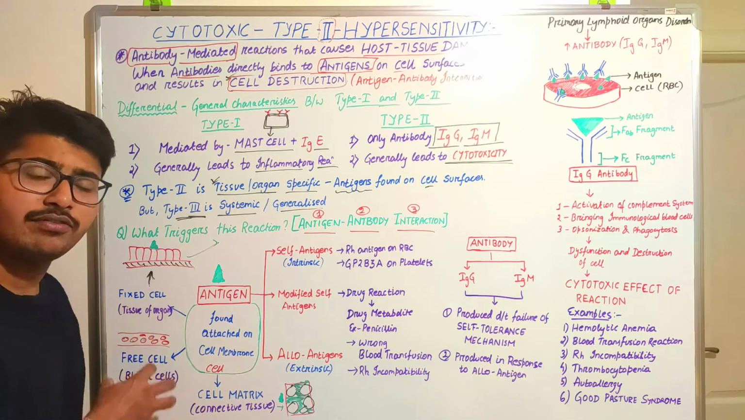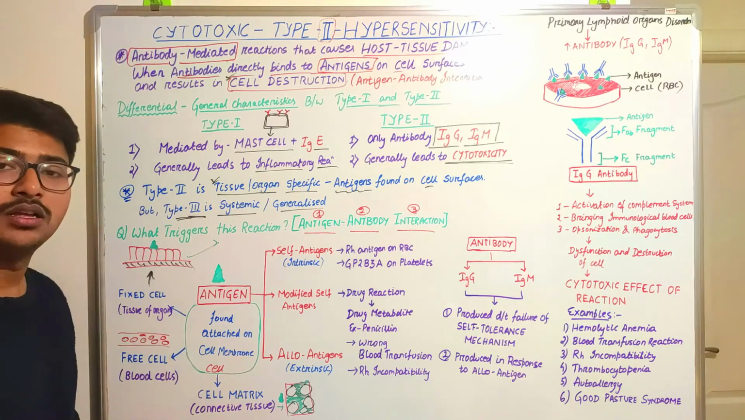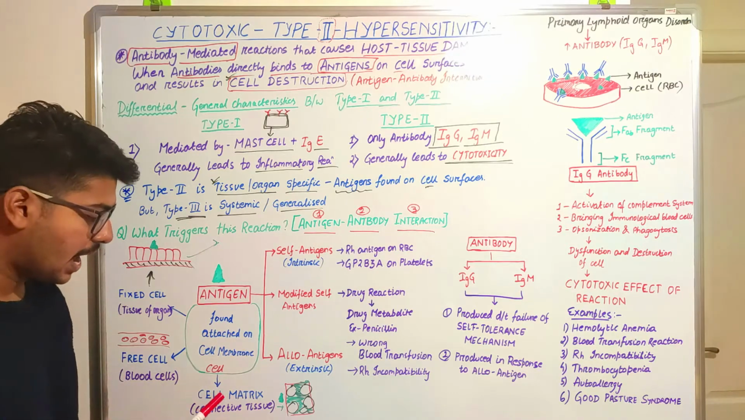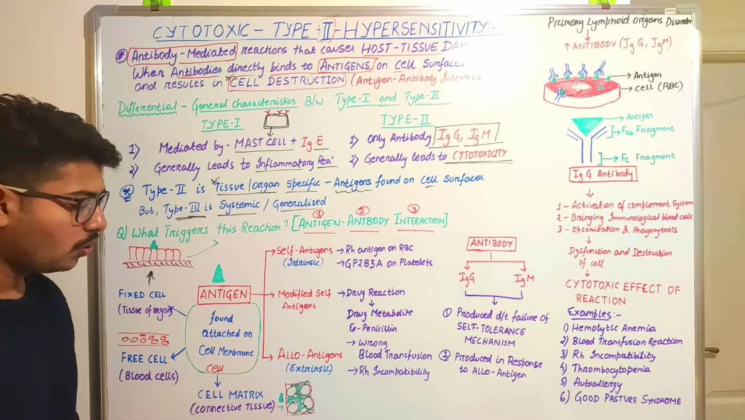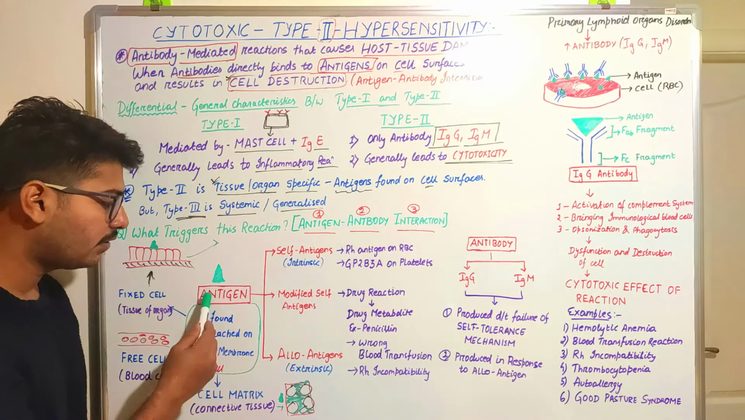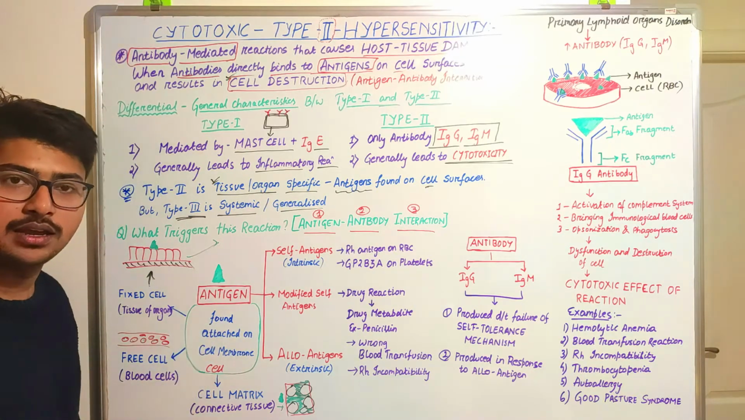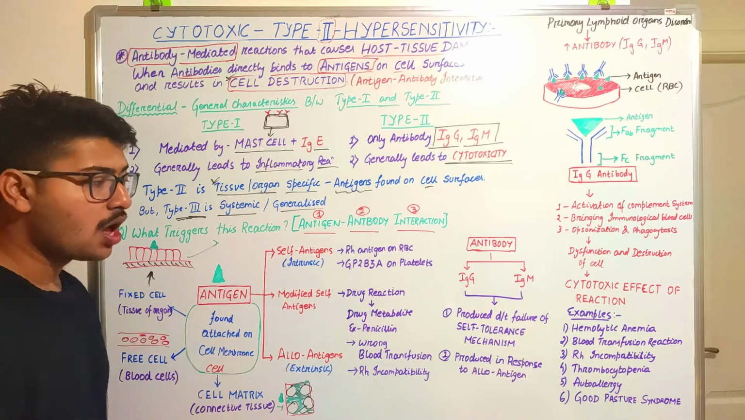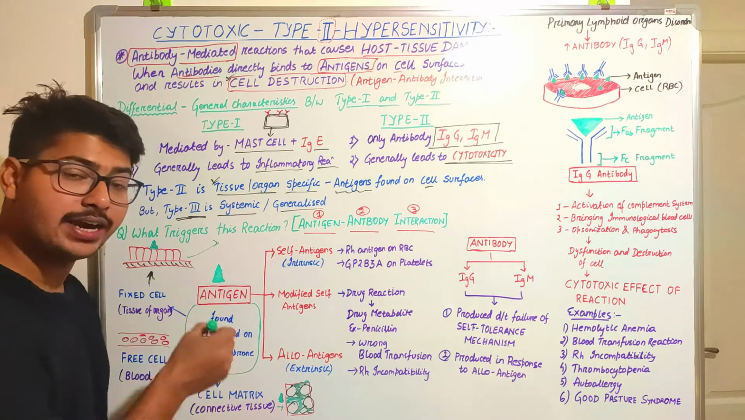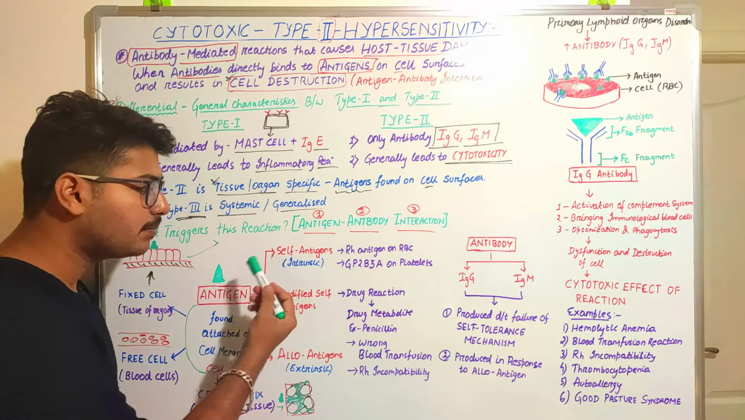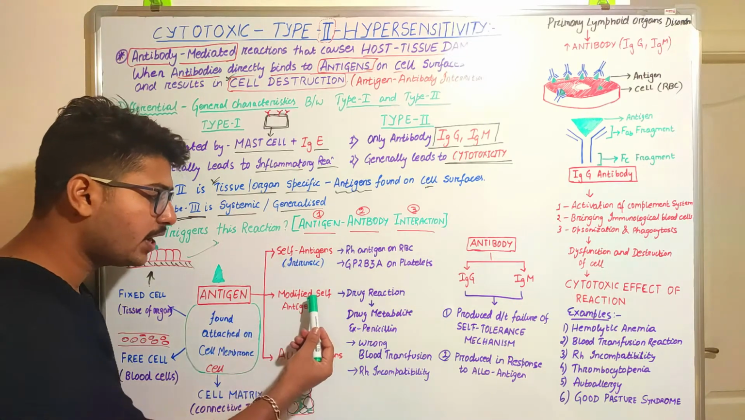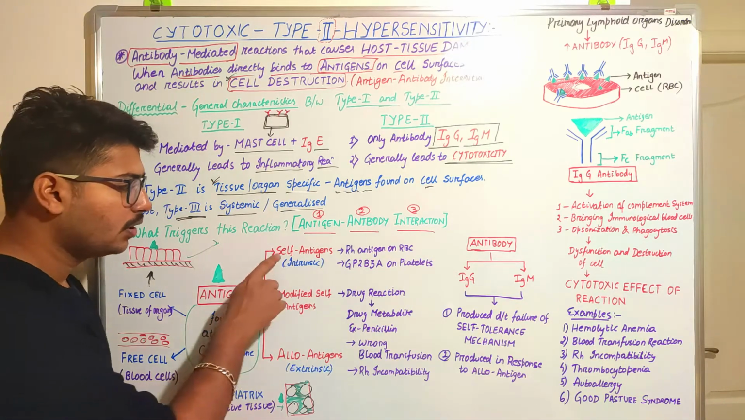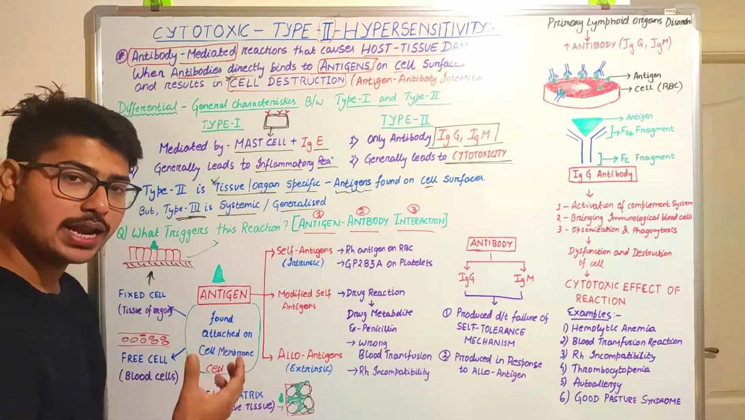So there are three different places where the cells are present: fixed cells, free cells, and the cell matrix. This is the condition when an antigen binds to the cell. Now comes the question: what are these antigens, and what are the types of antigens? These antigens are divided into three categories: self antigens, modified or altered self antigens, and alloantigens. In which conditions will these antigens arise?